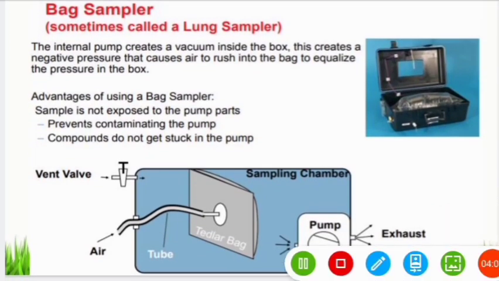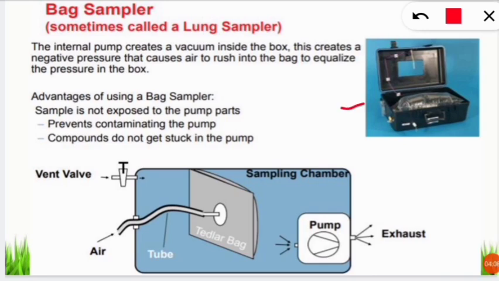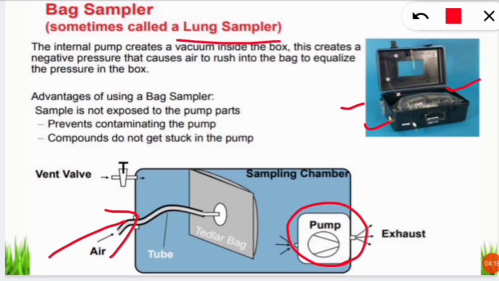So this bag sampler looks like this. As you can see, it is the inflated one. Here the air goes through the valve and a pump is placed inside that bag. That is the bag sampler, also known as lung sampler, because the lung is used to take the oxygen from the atmosphere and to carry out the respiration process. Similarly, it is also carrying the air from the outside. That's why it is also called lung sampler.